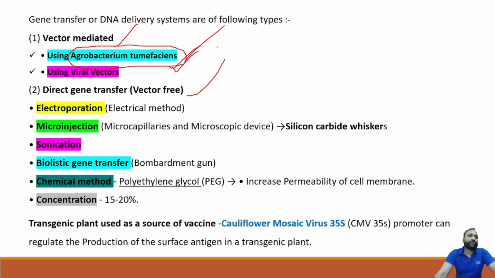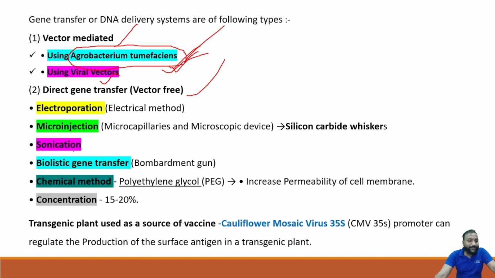In 2017, I think this question was asked: in the transgenic plant, what are the vector mediators? Okay, so that is using Agrobacterium tumefaciens, and another method using a viral vector. By these two things we can transfer the gene. And in direct gene transfer, vector free, we can directly insert the gene.